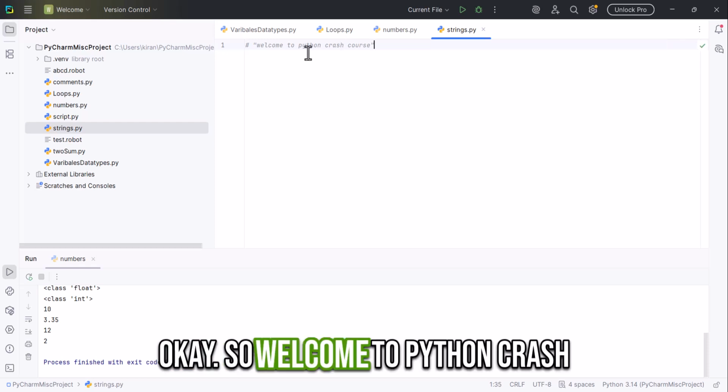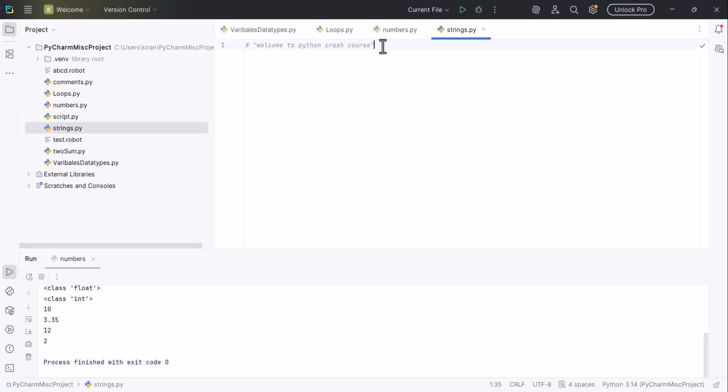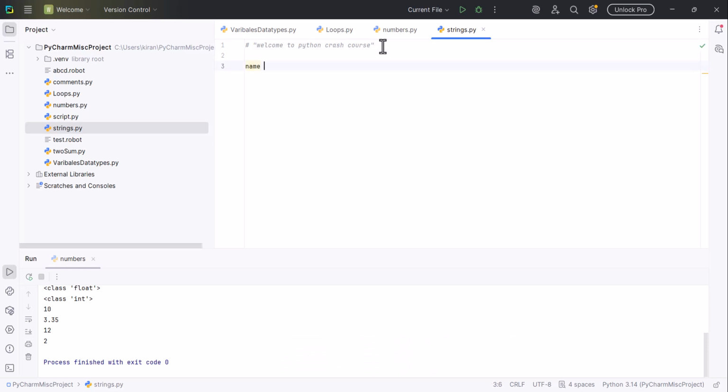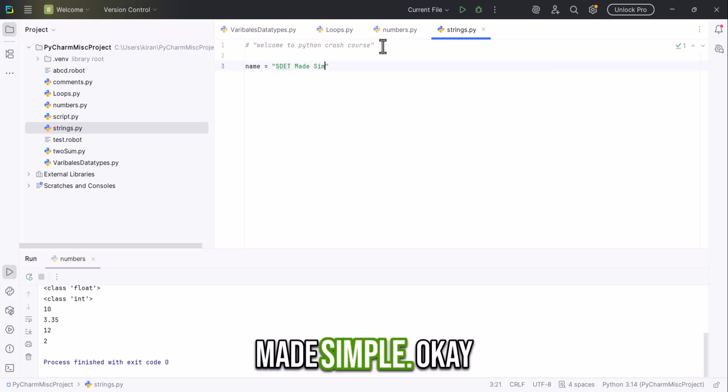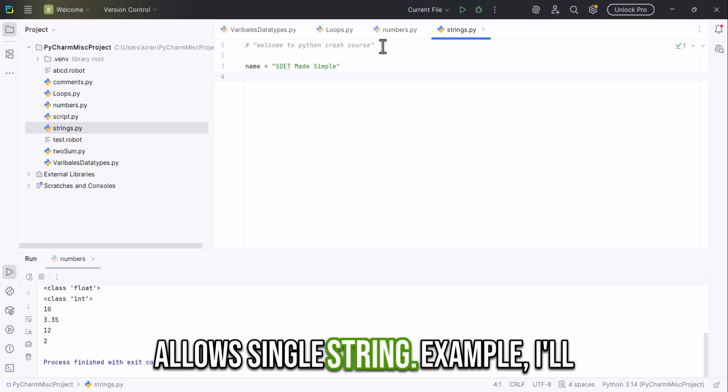This is a sequence of text and it has been enclosed within quotes. Let's say name is equal to "sdet made simple".